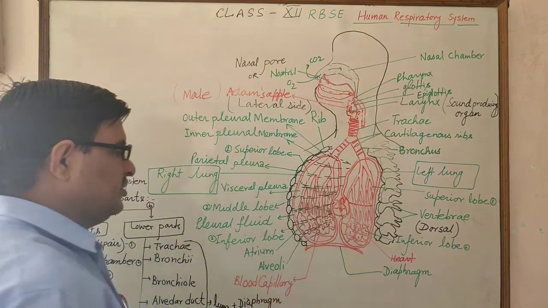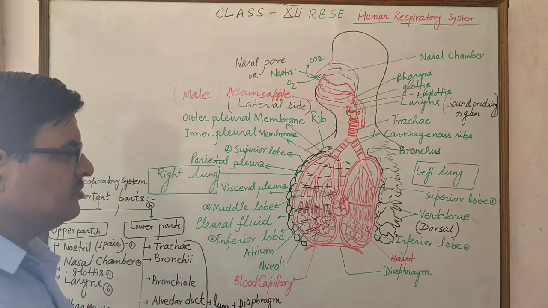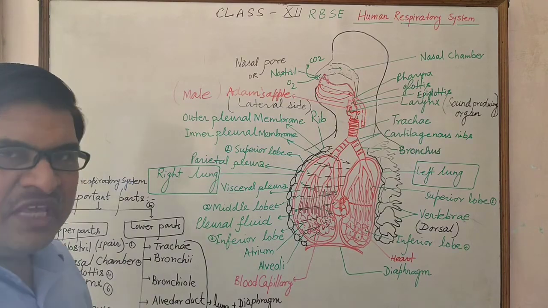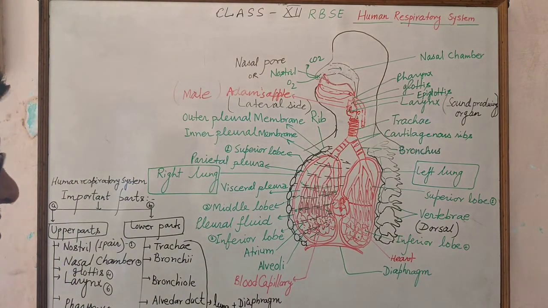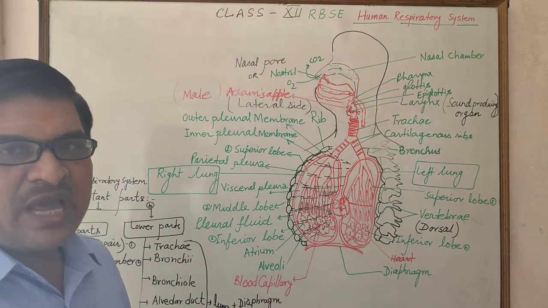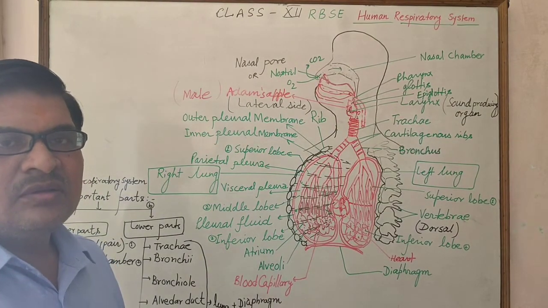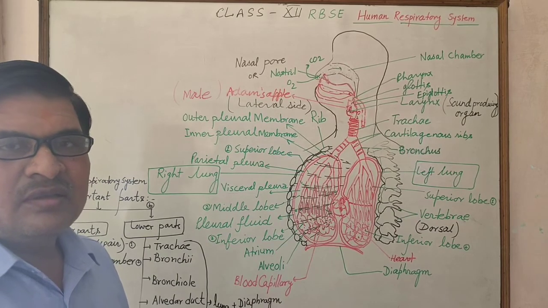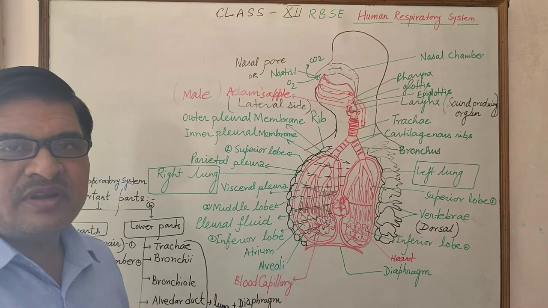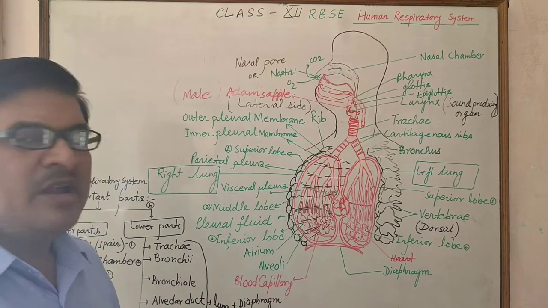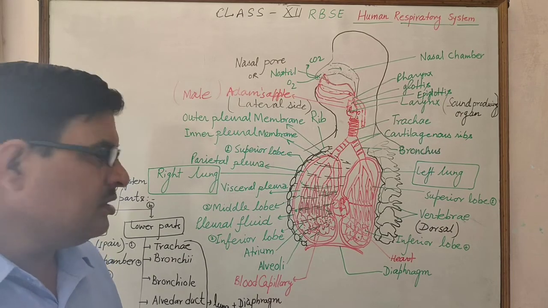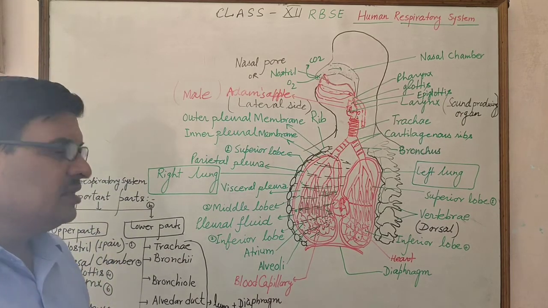Inside the pericardium, the heart is present, which supplies blood to the lungs or takes blood from them. The pulmonary vein supplies oxygenated blood to the heart and opens in the left atrium, and the pulmonary artery pumps deoxygenated blood into the lungs.